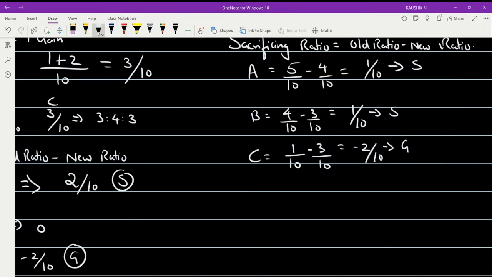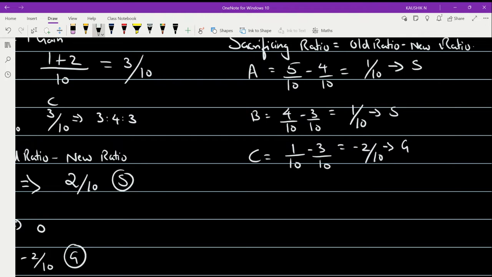Right. So this is a case where a partner acquires his share of profit from the old partners, that too from all the old partners in equal proportion. When he is acquiring in equal proportion, the share he is acquiring should be multiplied in equal proportion.